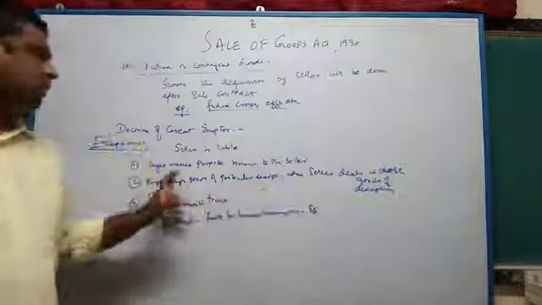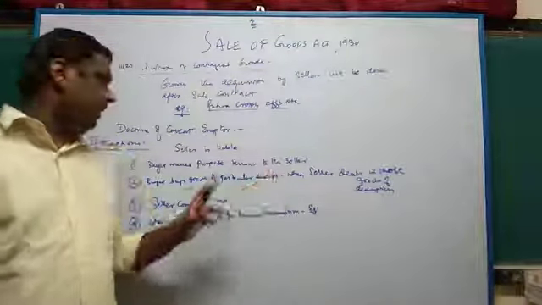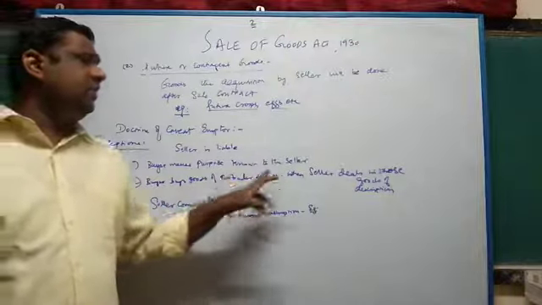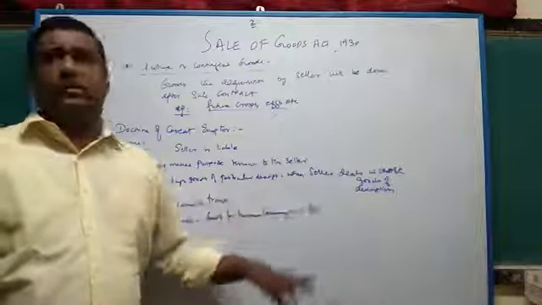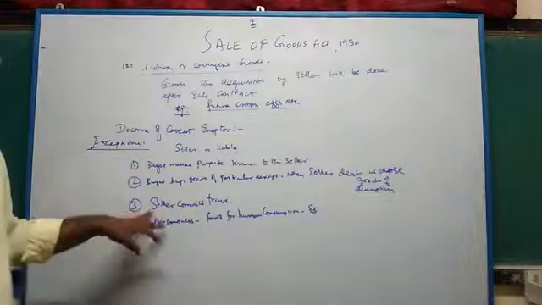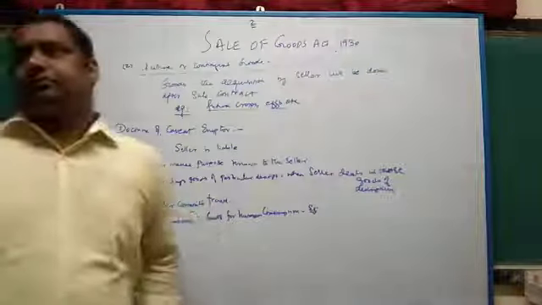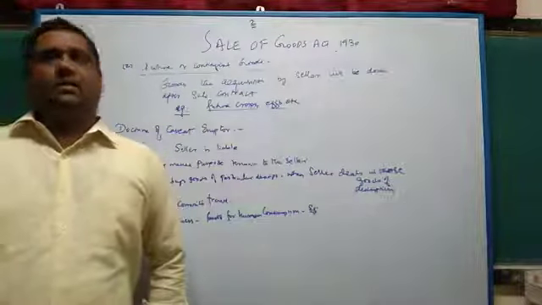So, where the buyer makes known the purpose to the seller, or the buyer deals with goods of a particular description and buys the same, but the seller also deals with goods of that particular description. Third is, seller commits fraud. What does it mean?